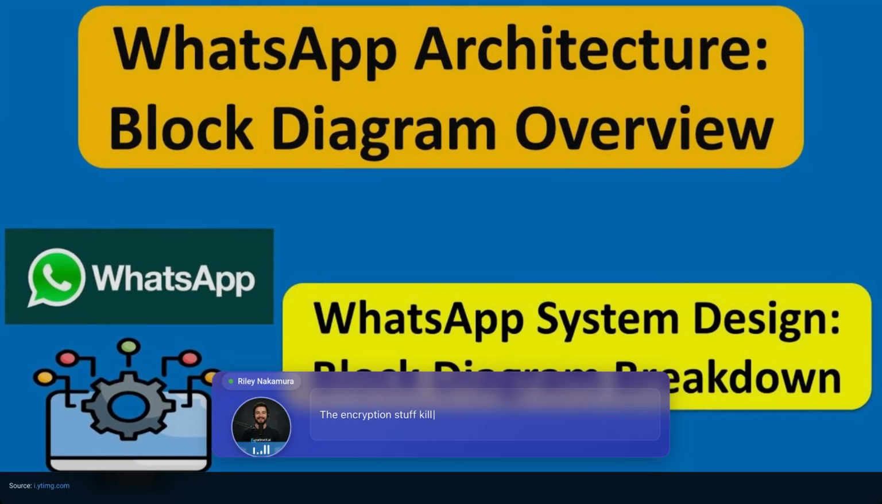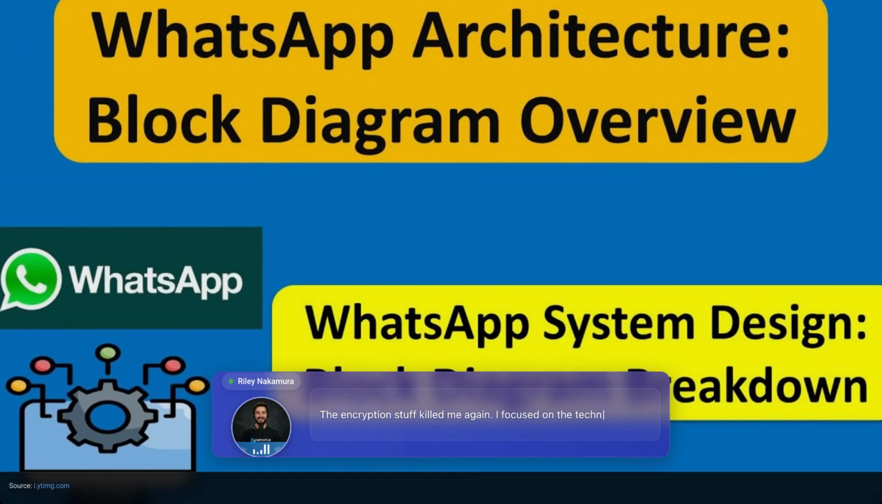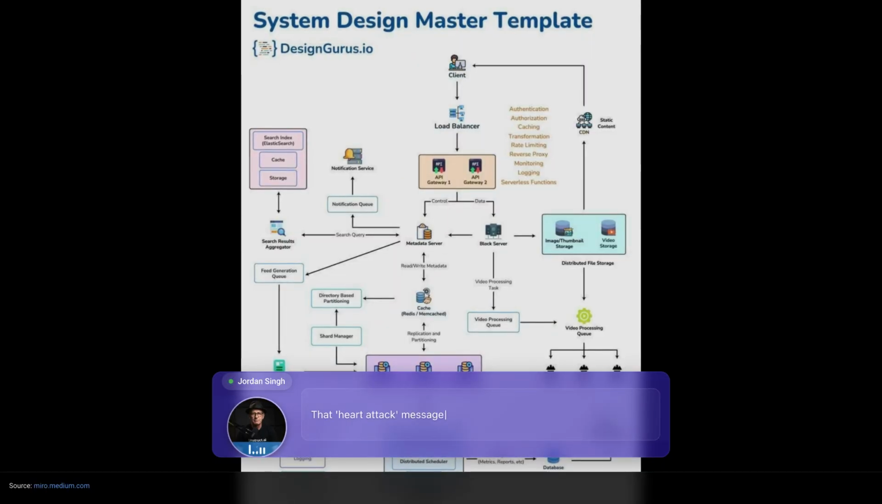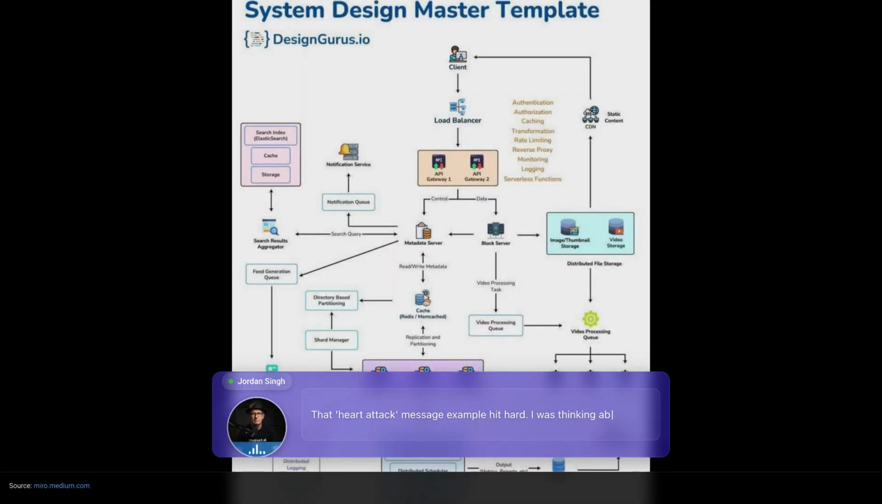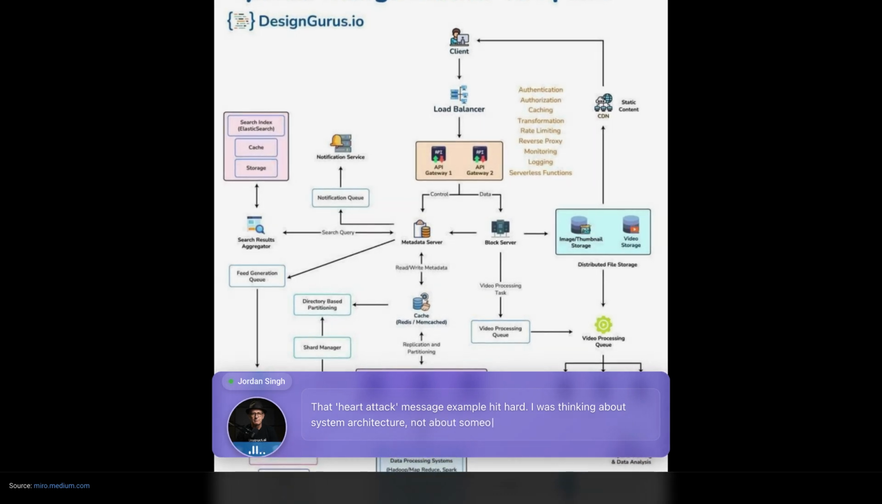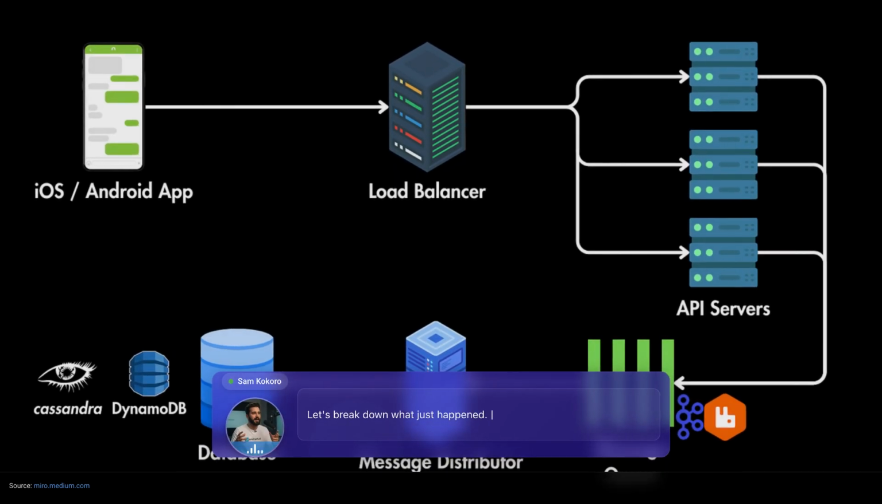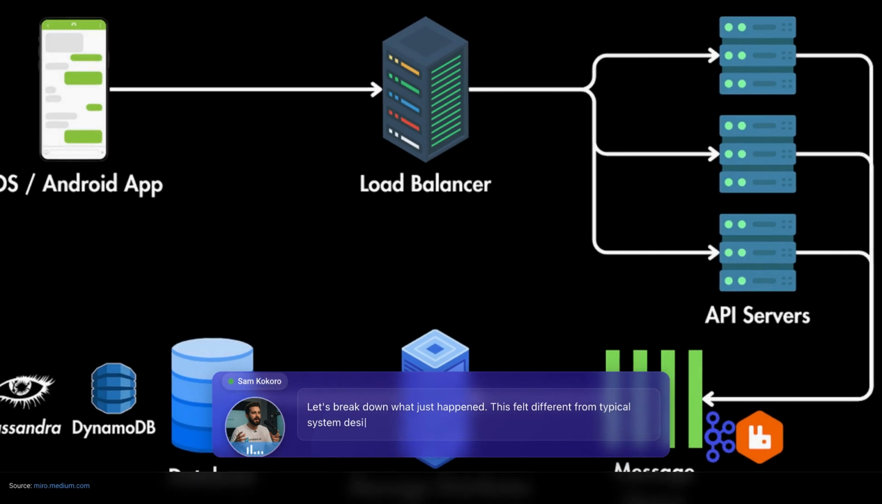The encryption stuff killed me again. I focused on the technical details and forgot about user experience. That heart attack message example hit hard. I was thinking about system architecture, not about someone's life depending on message delivery. Let's break down what just happened. This felt different from typical system design prep.